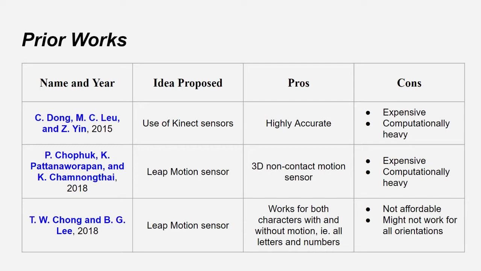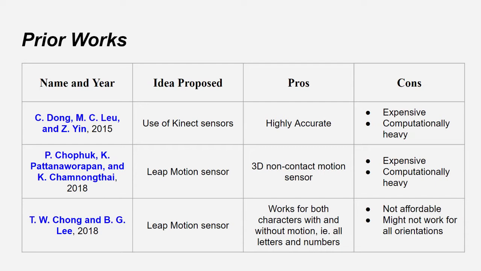The second and third papers here, by Chopok and Chong, are using leap motion sensors, which are basically 3D non-contact motion sensors or depth sensors, in layman's terms. These are, on the flip side, again computationally expensive, quite heavy, etc. And not everyone can afford it, nor does everyone have a leap motion sensor in their house.